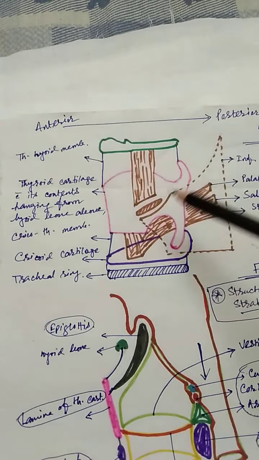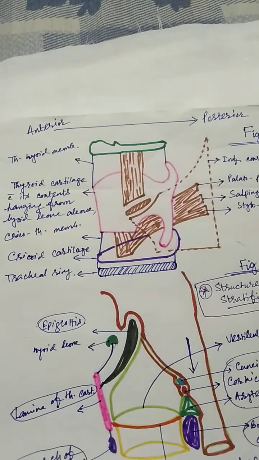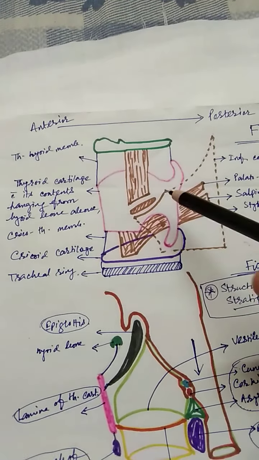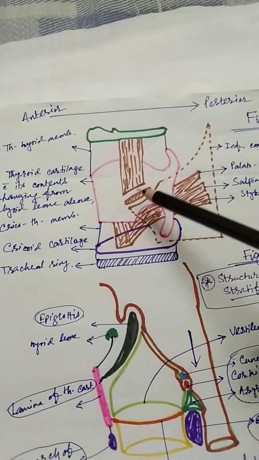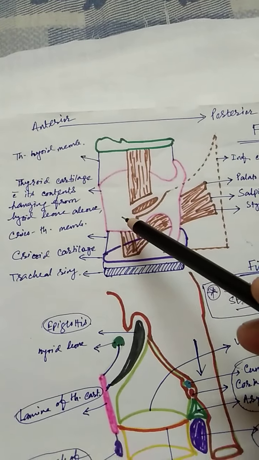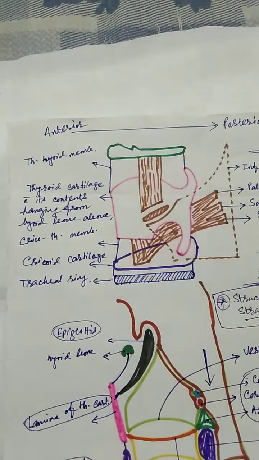Because of this, the voice in case of children or females is not so much different. Okay, but in case of adult males, this is changing. So transverse diameter in case of females and the children is maximum, but in case of male, the vertical diameter of the larynx is maximum. Because of this, the quality of voice is differing.